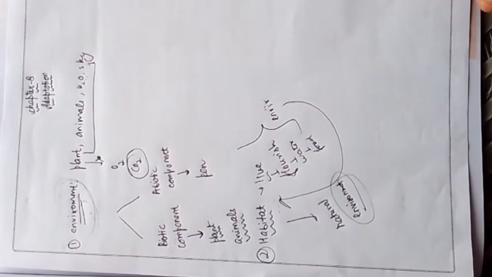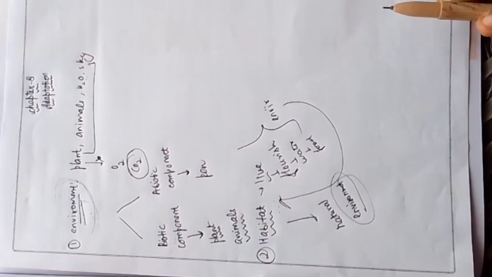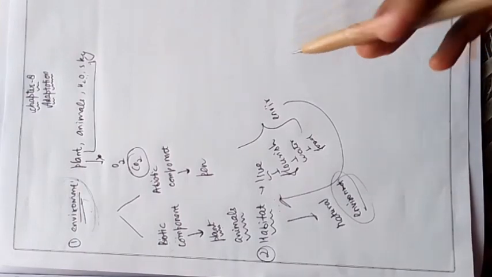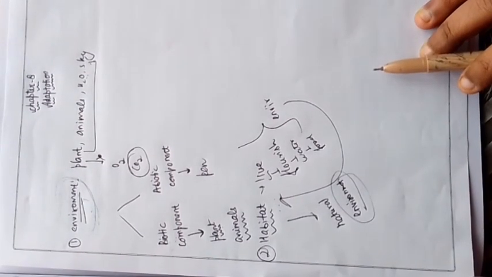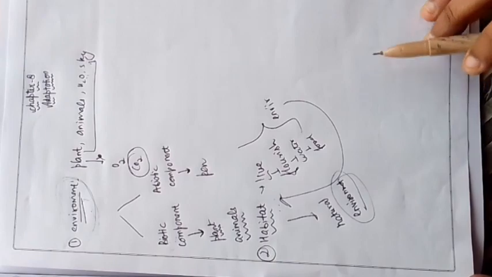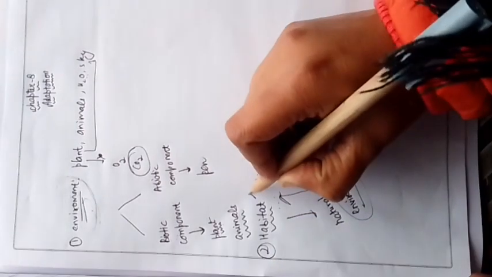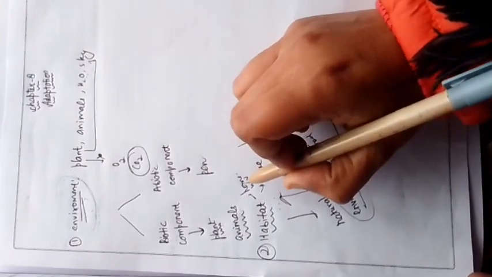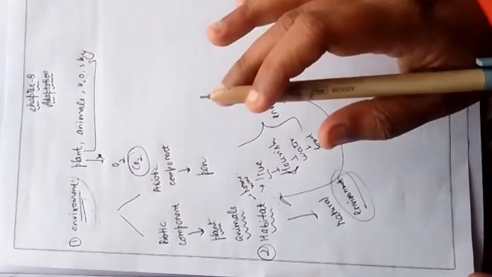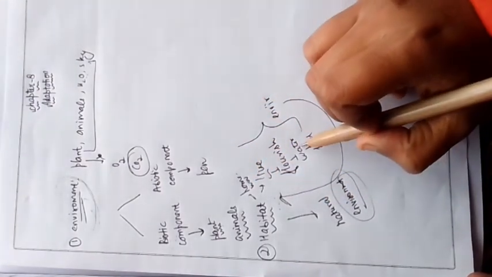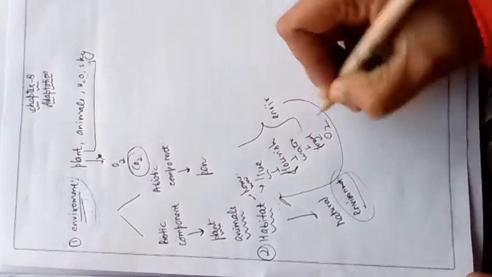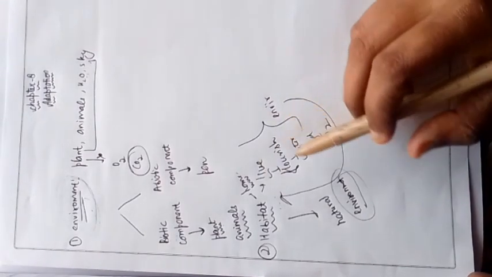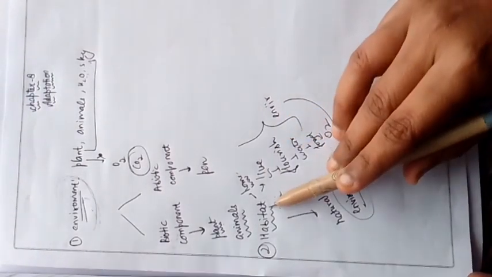Okay, why are they living at different places? See, we know some plants grow in water only, they can't grow on the land, and some plants grow on the land, they can't grow on the water. So why is this happening? Because every organism has its own habitat. Habitat means you can say home. What kind of home? Natural home, not man-made home, natural home. Where these organisms can flourish very well. They get their proper food, they get oxygen. Okay, where they can flourish well, they can grow well. That place, that environment is called the habitat.